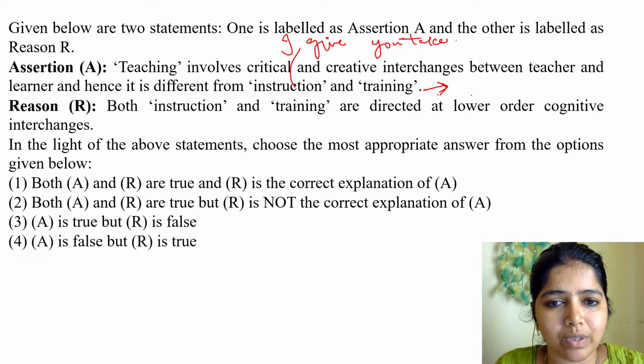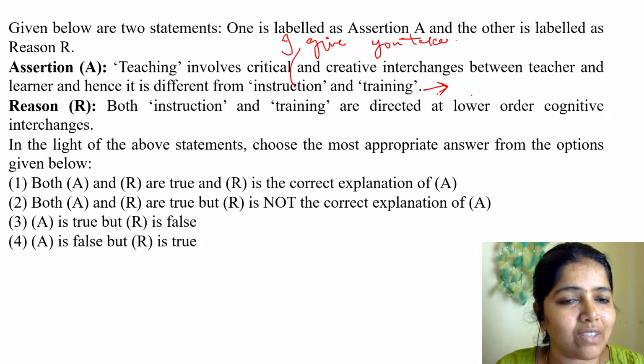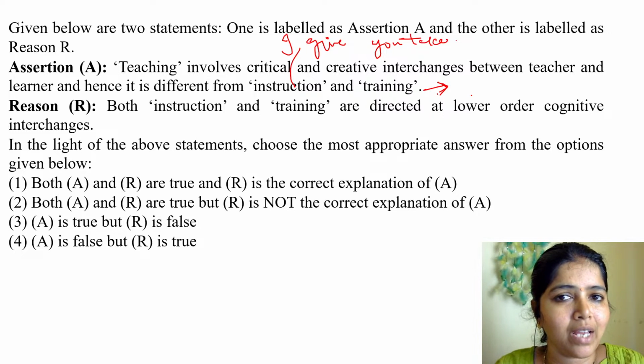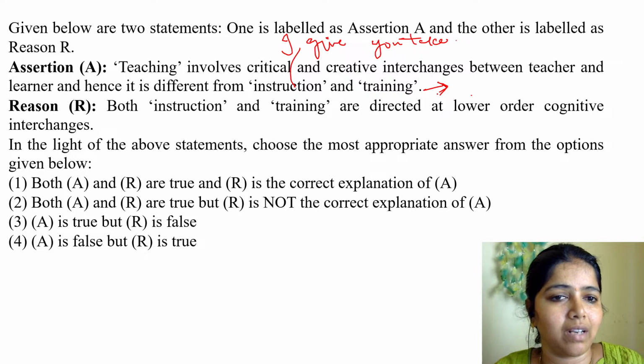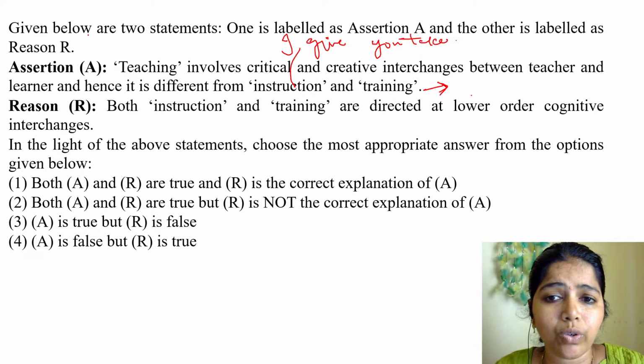Now I post some questions. Some students ask me, ma'am, why it is not 2, why it is 1. Some questions are being posted now. So where we do some kind of a critical and creative interchange between you and me, right? I give you some creative examples where you can remember things. So I teach you. But training is not a thing, right? Training is not a thing. So it is different actually. So teaching is different from instruction and training.